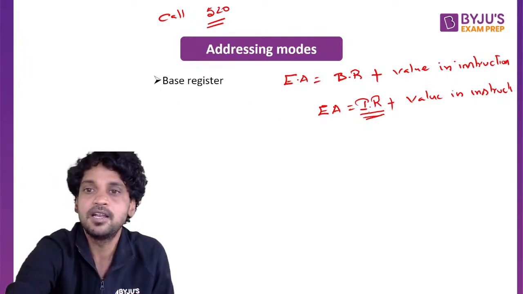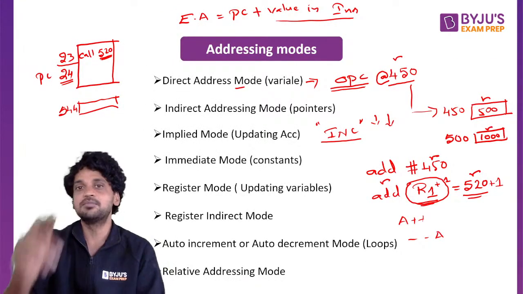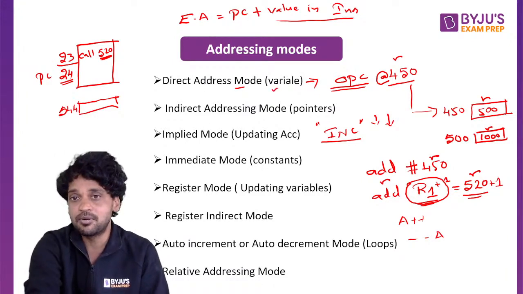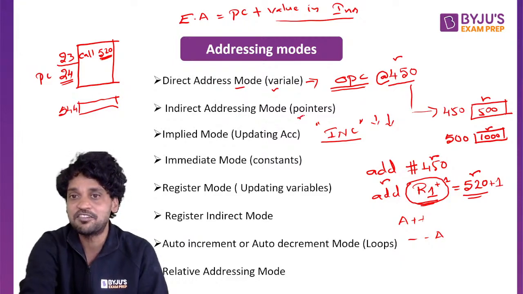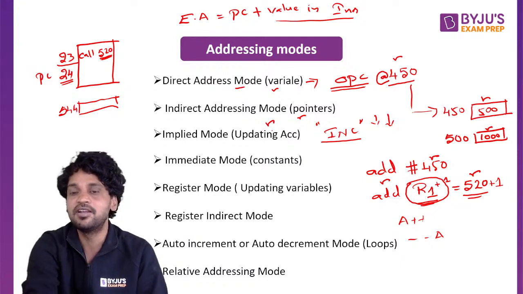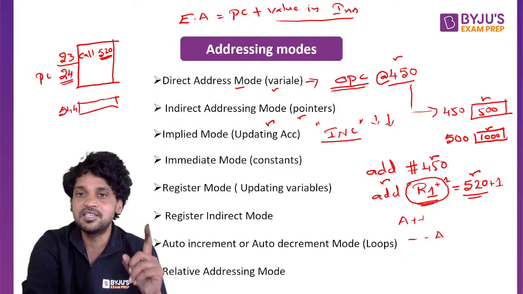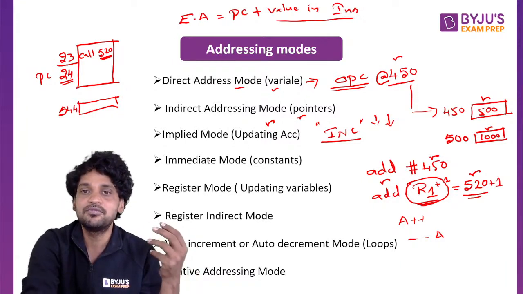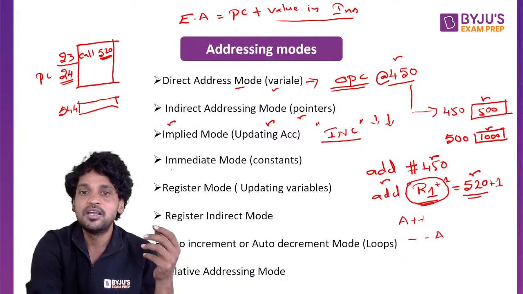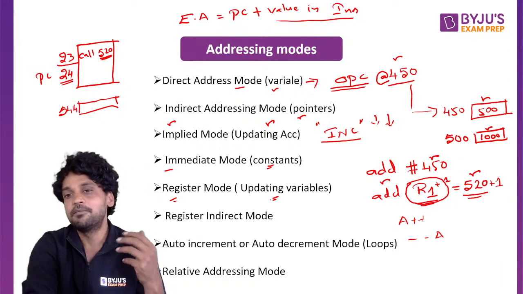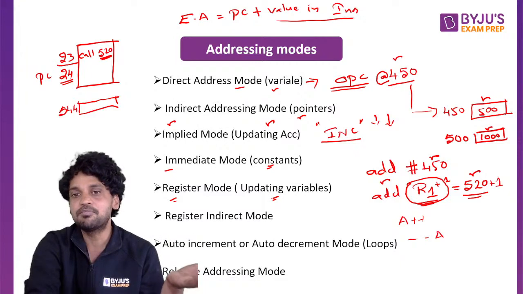So let us understand the purpose of each and every addressing mode here. Direct addressing mode will enable the feature of variable in a program. Indirect addressing mode will enable the feature of pointer in a program. Implied addressing mode is going to update the accumulator for every instruction execution. The contents of the accumulator should always be updated no matter which CPU it is, for which we are going to use the implied addressing mode. Immediate addressing mode is for constants. Register mode is for updating variables. Every time you update a variable, that variable will be transferred to a processor's register.